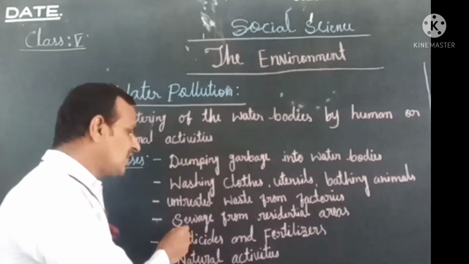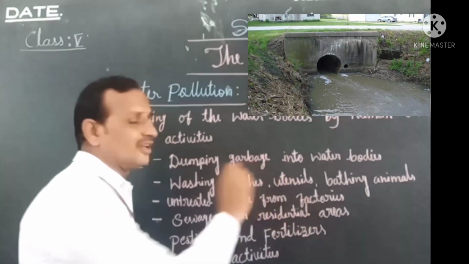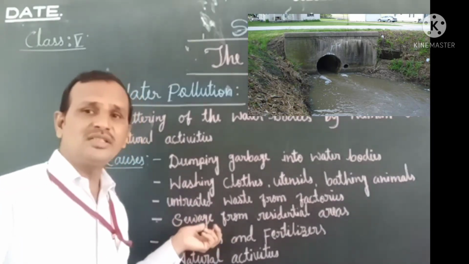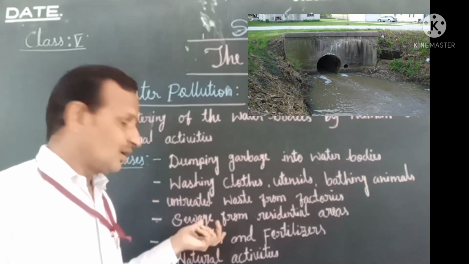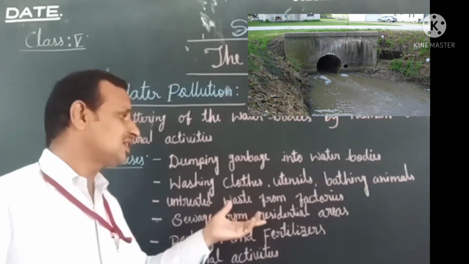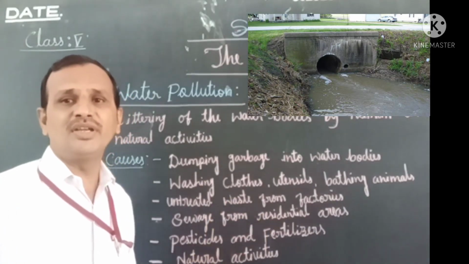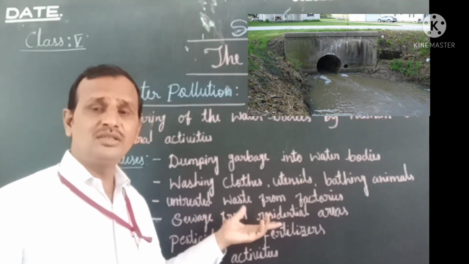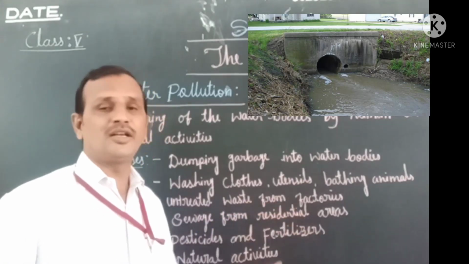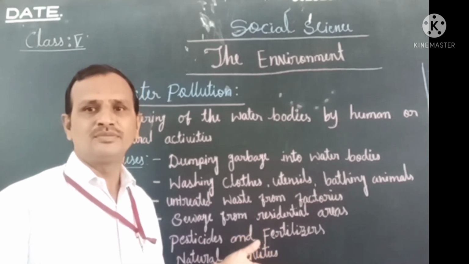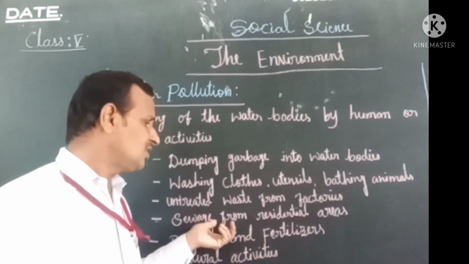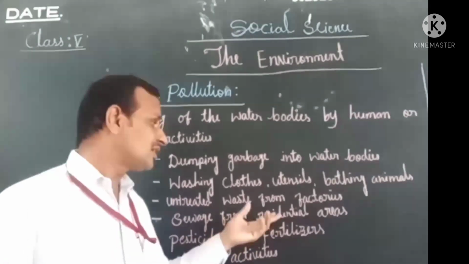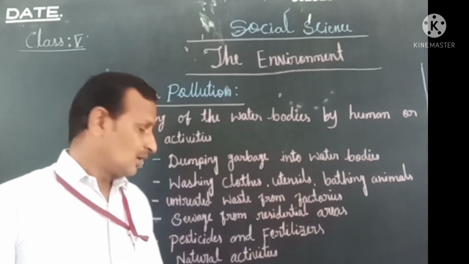And the next one is sewage from residential areas. You know, children, sewage means dirty water from residential areas, our houses, where we are living. That dirty water reaches the river or pond. In this way the water is polluted. This is also a reason, isn't it?